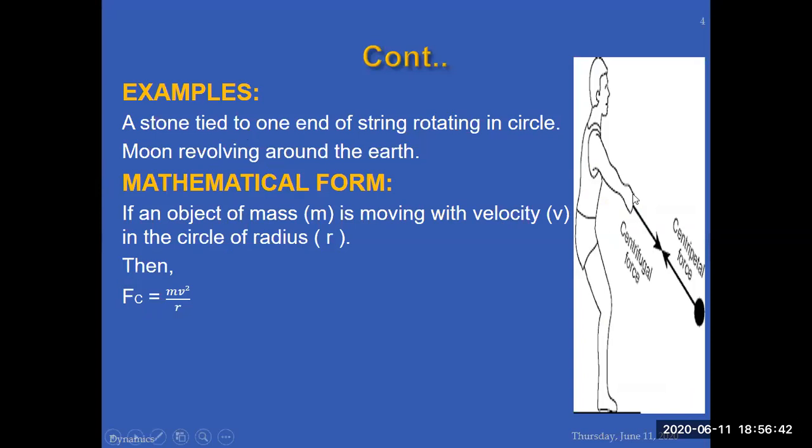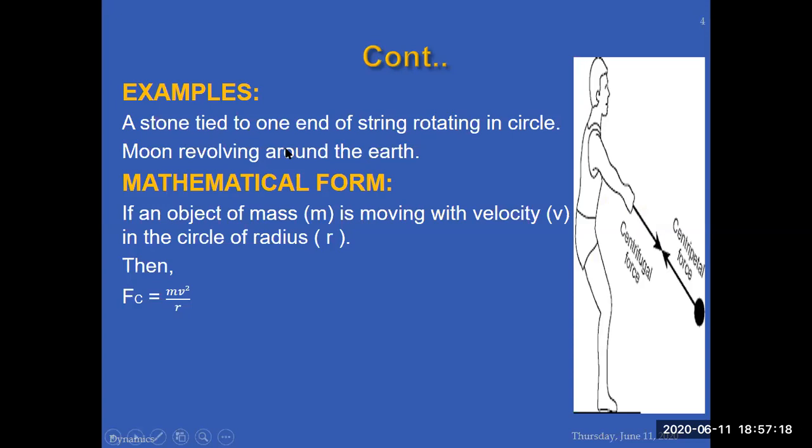You are having a shot put or any other type of sports action or sports play. During the time when you are in an athletics competition, you throw such types of objects, and these objects are tied with your hand, and you are applying centripetal force to keep it in the circular path when you are revolving in the circle. A stone tied to one end of a string rotating in a circle, the moon revolving around the earth: these are the examples of centripetal force.